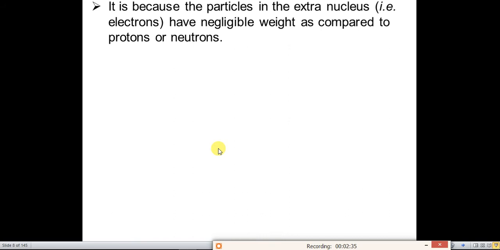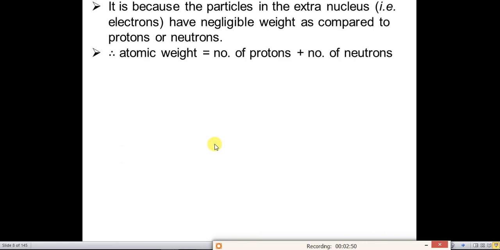The extra nucleus part, that is electrons, have negligible weight as compared to protons or neutrons. Hence, the atomic weight is equal to the number of protons plus the number of neutrons.